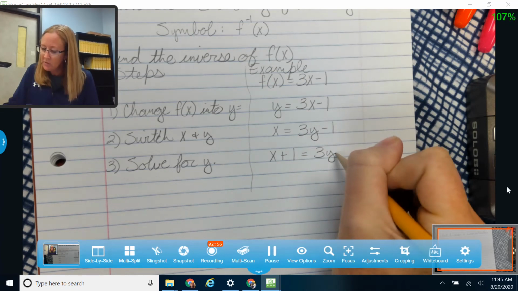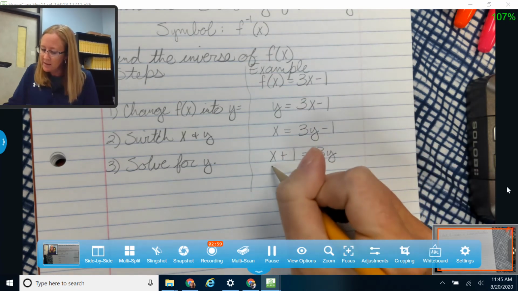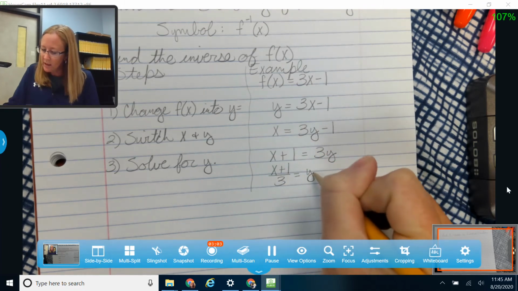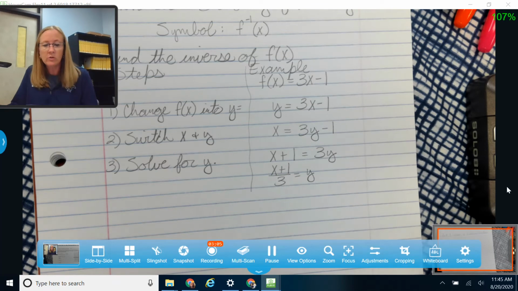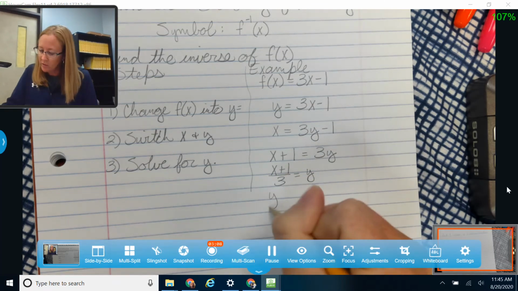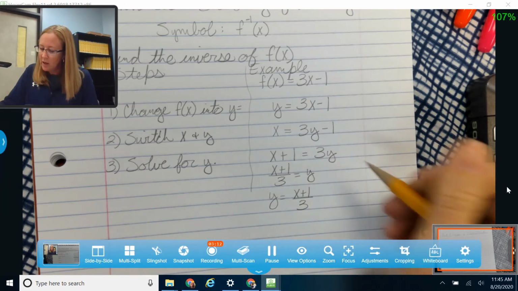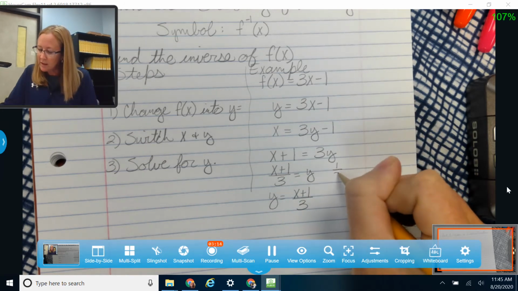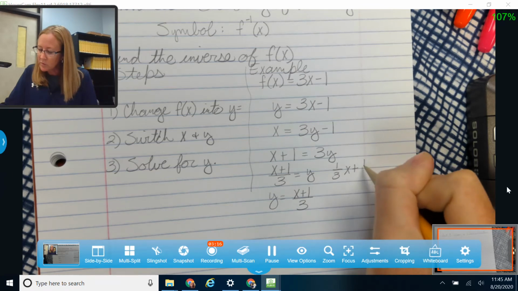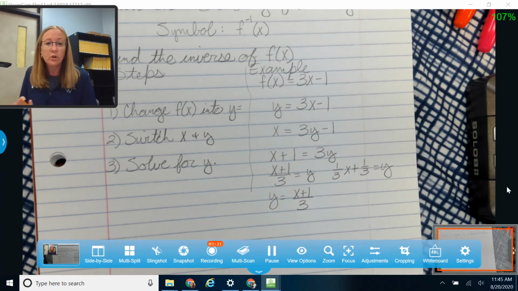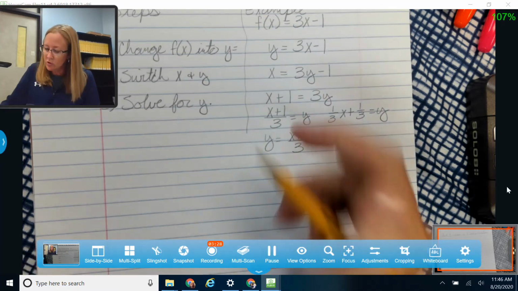And then I'm going to divide by 3, and you can write this one of two ways. I like to just write it x plus 1 divided by 3 is equal to y. Okay, or you could say y is equal to x plus 1 divided by 3. Let me go ahead and write it that way, because that'll make our last step a little bit easier. Or if you prefer, you can write this as 1/3 x plus 1/3 is equal to y. So if you want to divide that 3 into both terms separately and write them separately, that's okay with me. Or if you want to write it all as one fraction, that's completely up to your choice.